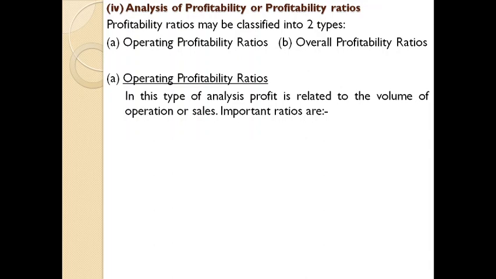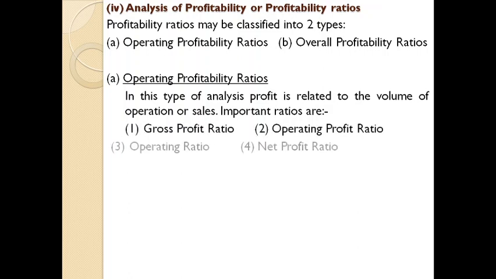Profit generated mainly out of its operations is known as profitability on the basis of operations, or operating profitability ratios. Some of the important operating profitability ratios are: first one, gross profit ratio; second one, operating profit ratio; third, operating ratio; and finally, net profit ratio.